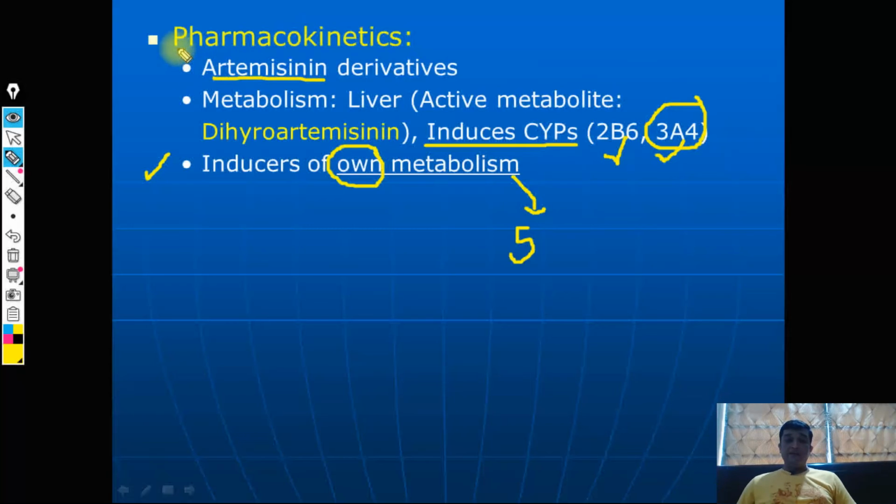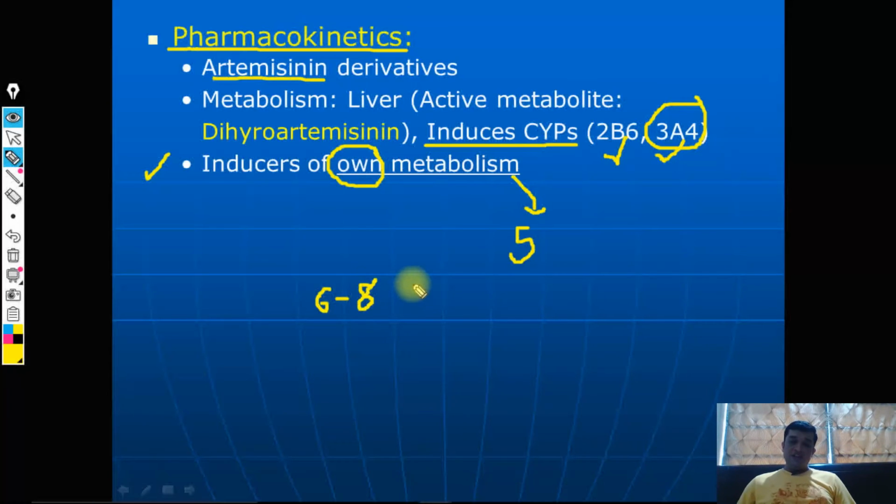The gametocidal and schizonticidal activity of artemisinin is very good, and that can be checked by its in vitro profile. From the in vitro profile, whatever doses are decided for artemisinin require only 2 or 3 cycles of doses, and that is a course of 6 to 8 days, not more than that.